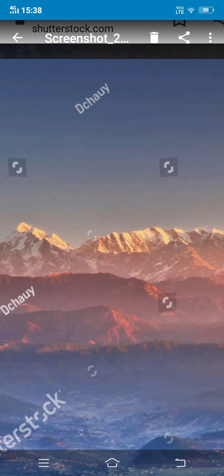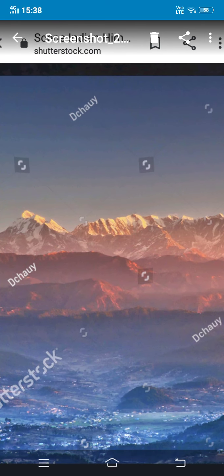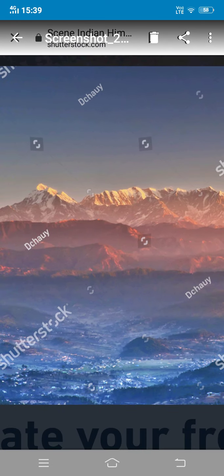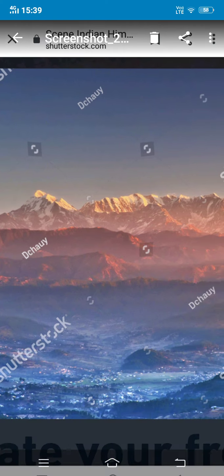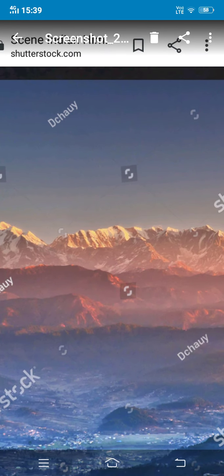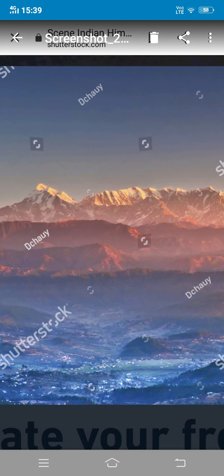But these are more than 8,000. The highest peak, Mount Everest, is 8,848 meters. And most of the peaks in these Greater Himalayas are above 6,000 meters. You can now imagine how heighted they are. Hope you got why we call them as Great Himalayas.